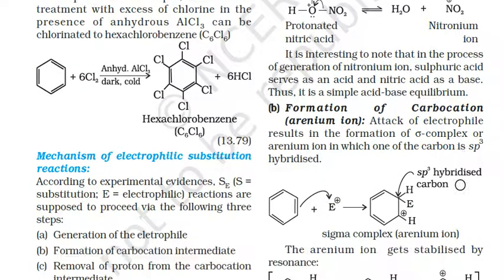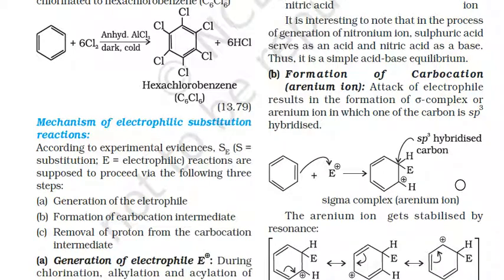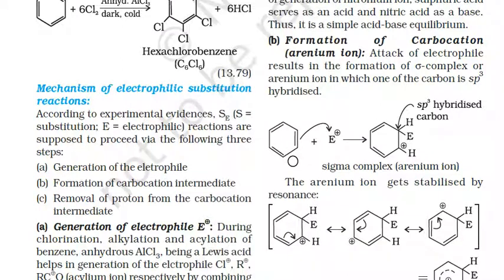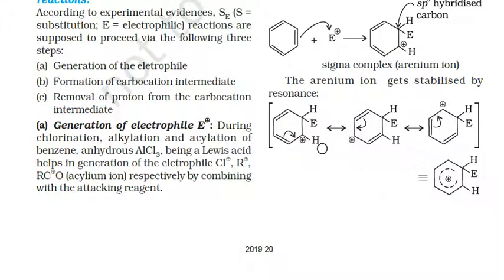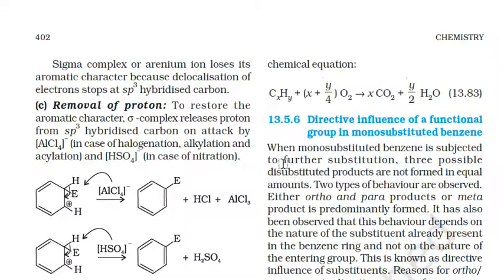Formation of carbocation or arenium ion. So attack of electrophile results in the formation of sigma complex or arenium ion in which one of the carbon is sp3 hybridized. When the benzene ring is attacked by an electrophile, the electrophile is attached to the carbon atom, and arenium ion is formed here. This arenium ion is stable due to the resonance structure of the benzene.